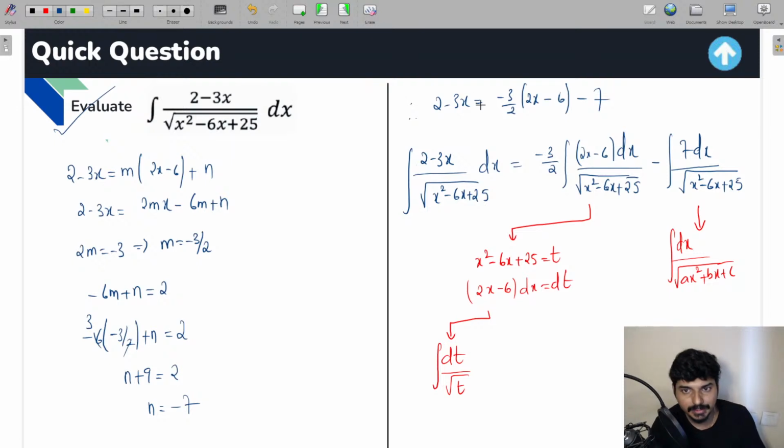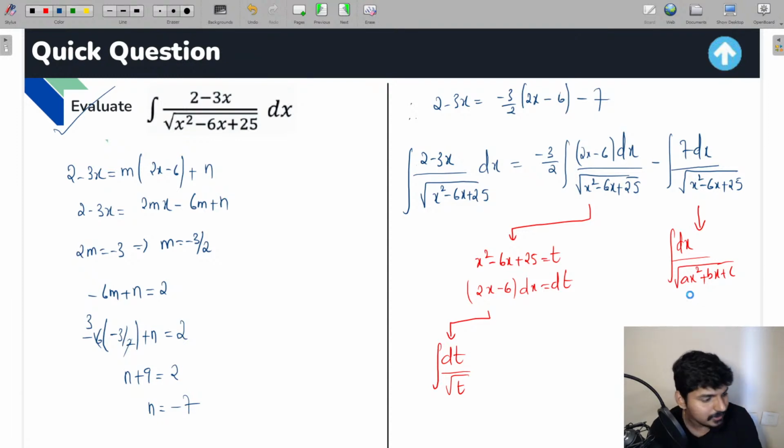And after that, in place of 2 minus 3x, you take the right hand side term. In that way, you're going to get these two integrals, and these two integrals will be standard integrals, guys. The first one, just by taking the quadratic term equal to t, the numerator will become dt. So it is going to be in the form of dt by root t, which is a standard form for which we can apply the formula and get the solution. The second one is a very simple one. In the second one, I told you it's going to be of this type. So you already know the method how to deal with this type of integrals. So I hope this is clear for all the students.